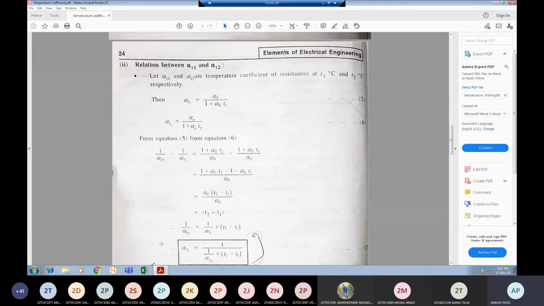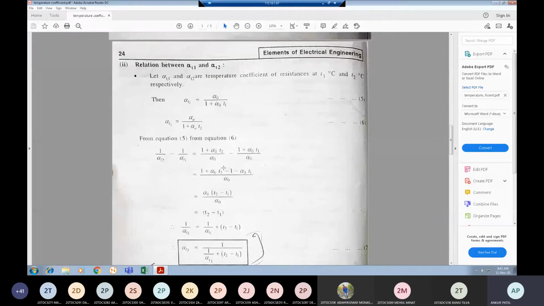Now the relation between alpha T1 and alpha T2: let alpha T1 and alpha T2 be the temperature coefficients of resistance at T1 degree Celsius and T2 degree Celsius respectively. Then alpha T1 is equal to alpha 0 divided by (1 plus alpha 0 into T1). We have already derived these equations. And alpha T2 can be written as alpha 0 divided by (1 plus alpha 0 into T2).